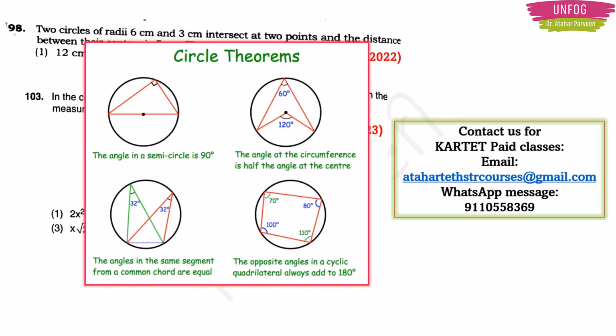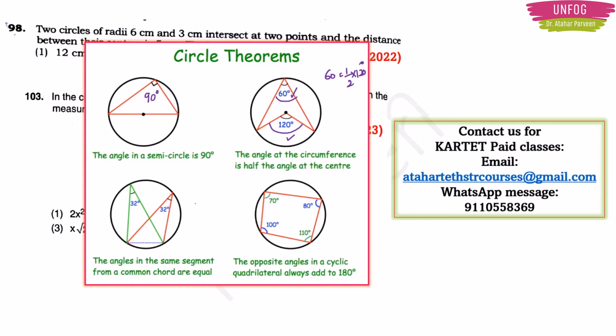First theorem is that if you have a circle, then the angle in a semicircle is 90 degrees. Okay, so when the angle is formed in a semicircle, it is 90 degrees. And then the angle at the circumference is half of the angle at the center. For example, if you have 60 degrees at the circumference, then you will have 120 degrees at the center. Means 60 degrees is half of 120 degrees.